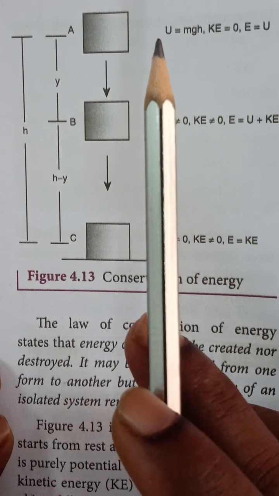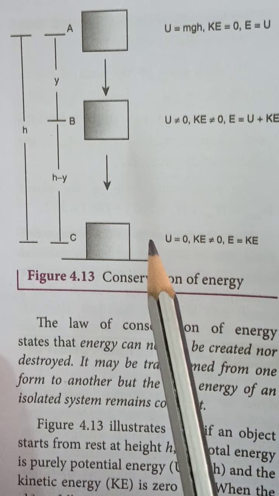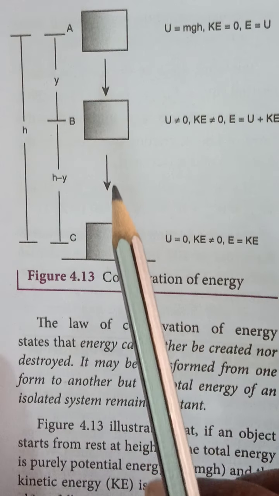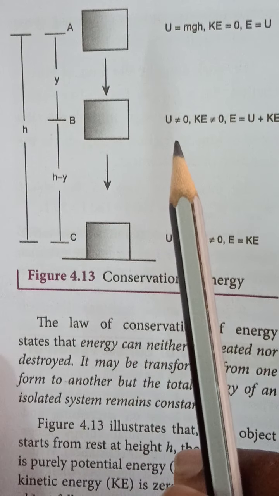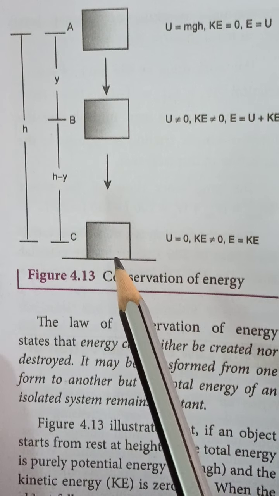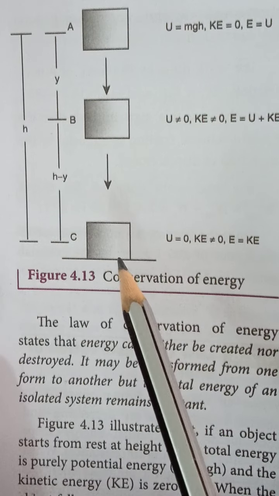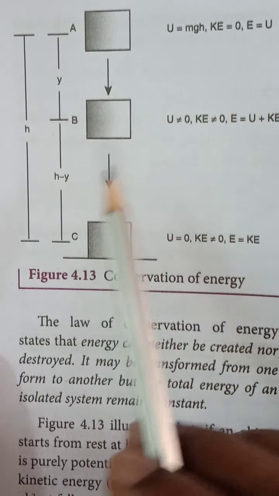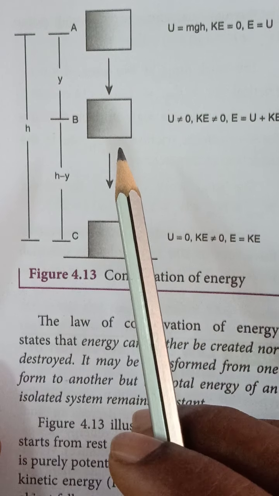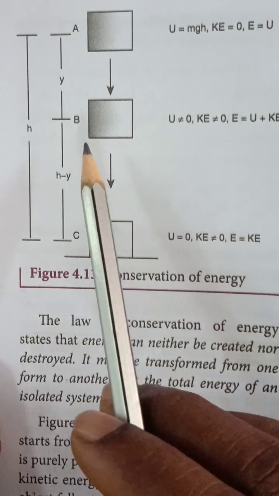Next, similarly, when the object falls back to the ground from a certain height, its kinetic energy will increase and potential energy will decrease. Clear? When it touches the ground, its energy is completely kinetic. It's not potential. At an intermediate point, both kinetic energy and potential energy are present, between the points, at B.